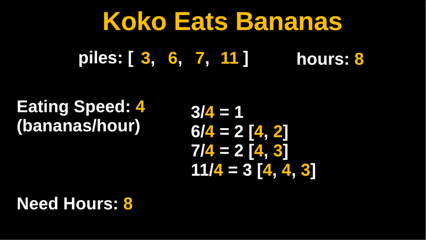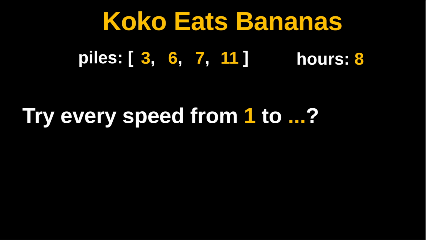If you have watched video 1 of this series, you will understand this is following a similar pattern. Here we'll try the different speeds. We'll start with a speed of 1 banana per hour, and then we'll continue to increase the speed if the hours that we need are not within the limit that was given to us. So we can try 1 banana per hour, 2 bananas per hour, etc. 1 is the minimum speed that we can try. What is the maximum speed that we can try for this question?